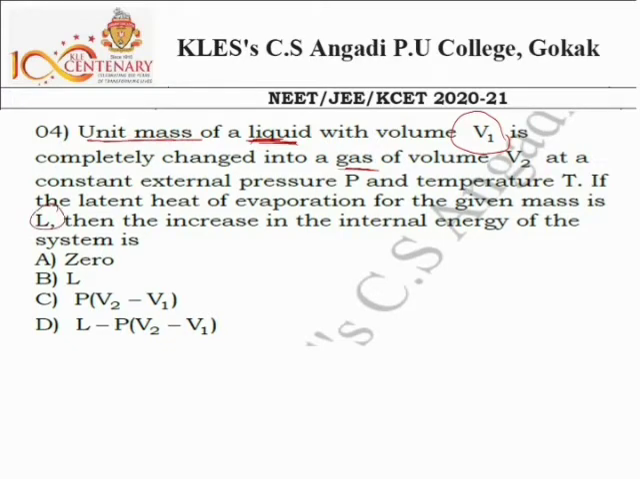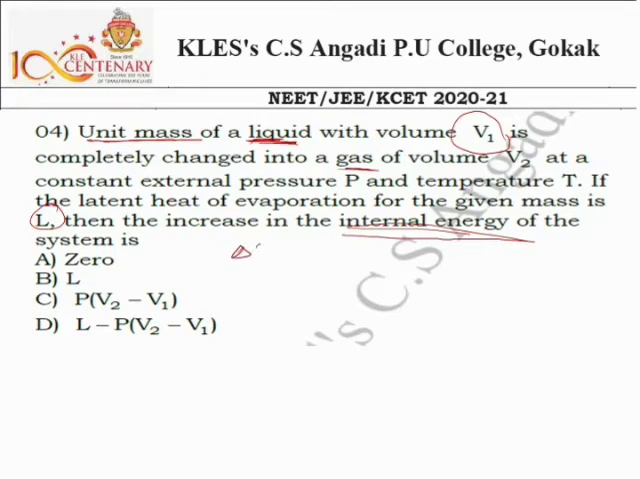What is L? L means latent heat. What is latent heat? The amount of heat energy required to change the state of a unit mass of a substance. So the amount of heat energy is this much. What do we have to calculate here? You have to calculate the internal energy of the system.